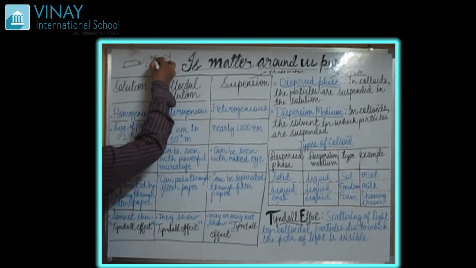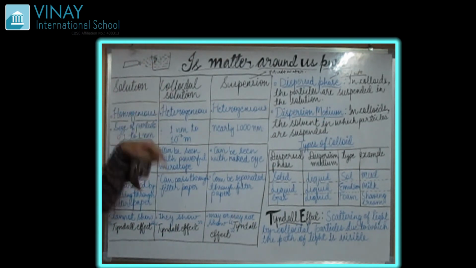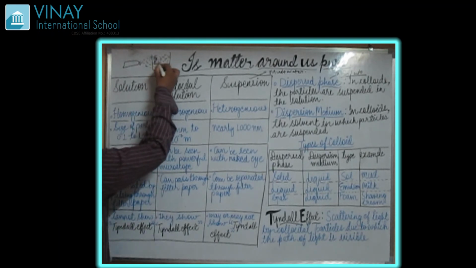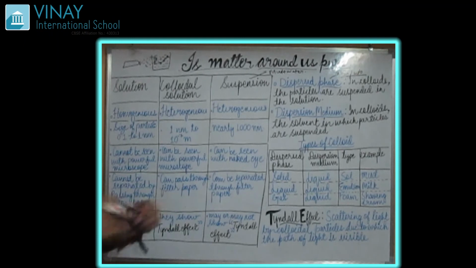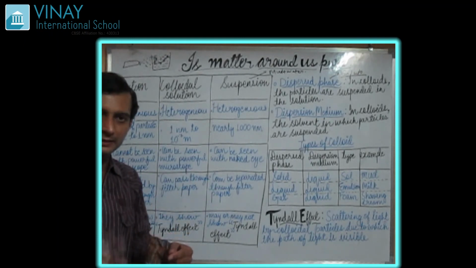When a ray of light strikes these particles, they get scattered, or they change their path. Because of the change of path, the rays are scattered around. What is changing its path?